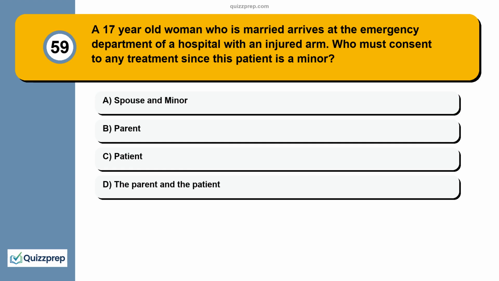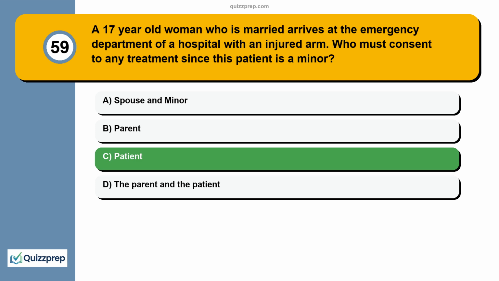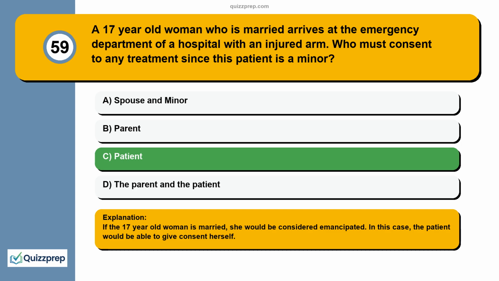Question 59. A 17-year-old woman who is married arrives at the emergency department of a hospital with an injured arm. Who must consent to any treatment since this patient is a minor? Spouse and minor. Parent, patient. The parent and the patient. If the 17-year-old woman is married, she would be considered emancipated. In this case, the patient would be able to give consent herself.